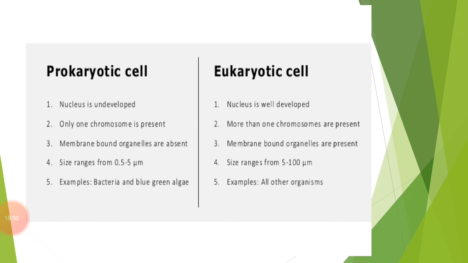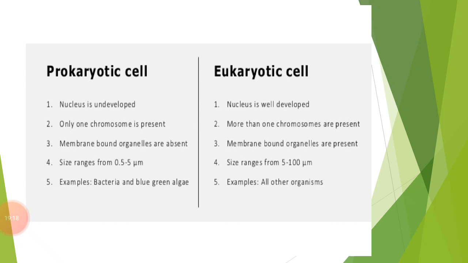These have a simple structure, and the most important feature of these kinds of cells is that they do not have a nuclear membrane around the nuclear material. A cell having nuclear material without a nuclear membrane is commonly known as a prokaryotic cell.